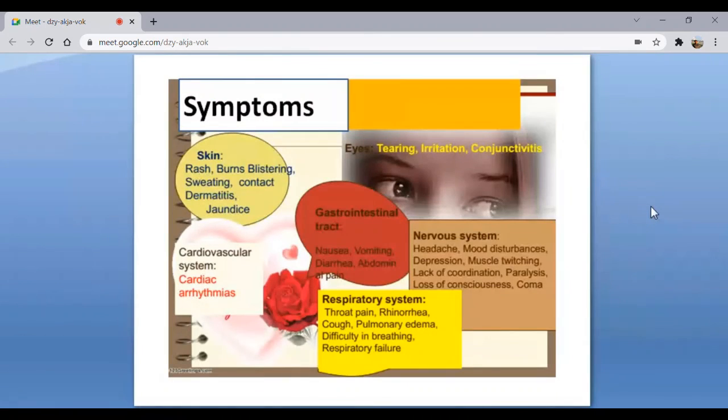And symptoms, again, depend on which part of the body is affected. For example, if these insecticides affect the skin, you will have a rash. If they impact the cardiovascular system, it will be affected. With the gastrointestinal system, most of the time we have seen cases of vomiting, nausea, etc. The nervous system is also affected, as well as the respiratory system.